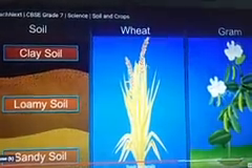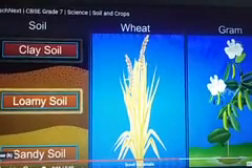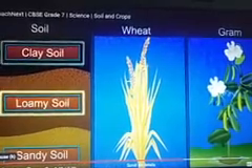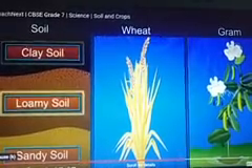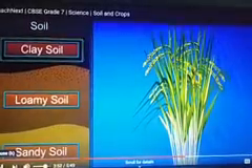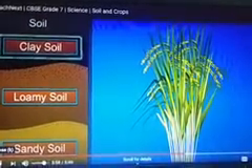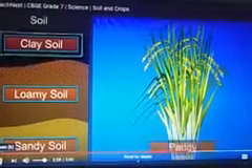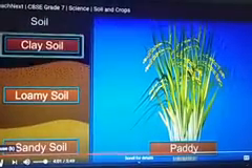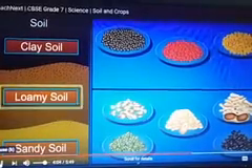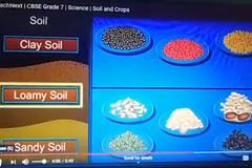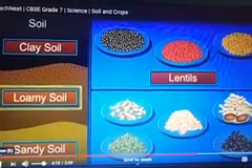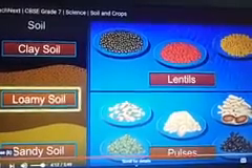Here you can see wheat and gram are mainly grown in clay and loamy soil because they have water holding capacity, or retaining capacity, we can say. For paddy, we will consider clay soil. Loamy soil is also good for lentils and pulses.